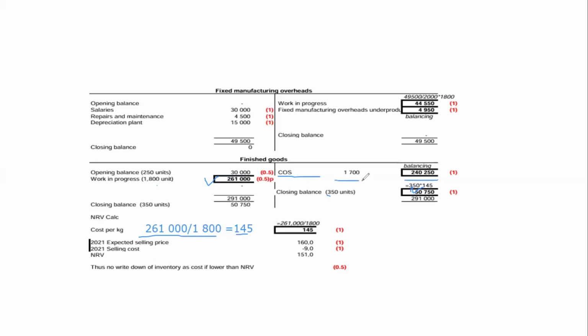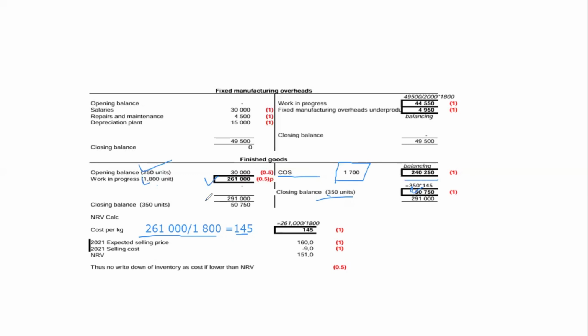So the number of units that we transferred to cost of sales, or number of units sold out. In this case, if we look at the finished goods that were in the business, finished goods inventory, 250 units, and 1.8 came in. That is 1.8 plus 250. So there were 2,050 kg of finished goods in the business. But at the end of the period, the business closed with 350 kg. That simply means 1.7 kg were sold out.